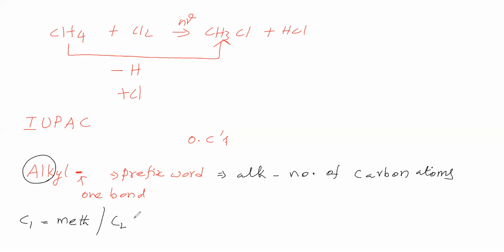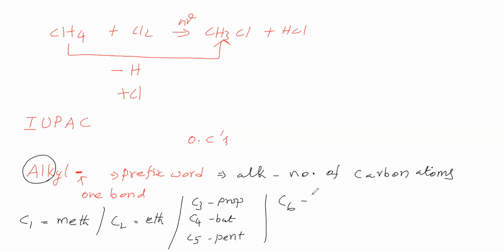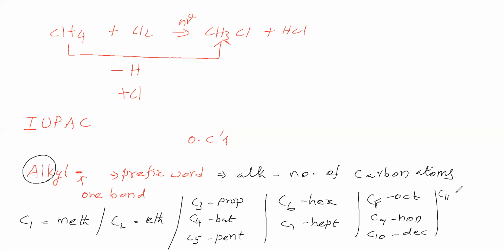If the number of carbon atoms is 2, it gives eth. 3 carbons prop, 4 carbons but, 5 carbons pent, 6 carbons hex, 7 carbons hept, 8 carbons oct, 9 carbons non, 10 carbons dec, like this. 11 carbons undec, 12 carbons dodec, etc.